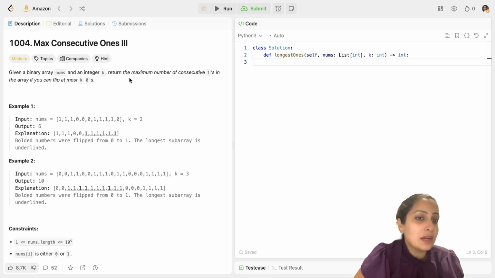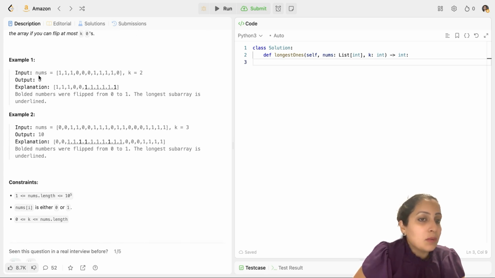So let's look at the examples given here in the question to understand it better. For example 1, nums is 11100111110, and k given to you is 2. What this means is that you can flip at most 2 zeros. So let's look at what zeros we can flip. We start from the zeroth index and we see that the first zero occurs at index 3. Maybe we can flip that and we can flip the next zero. If we do that, we have a maximum of 5 consecutive ones possible.